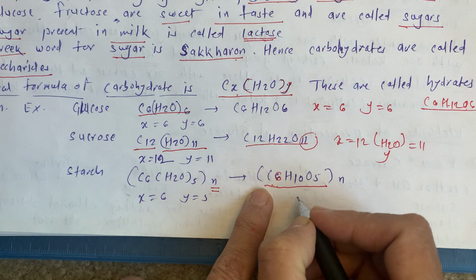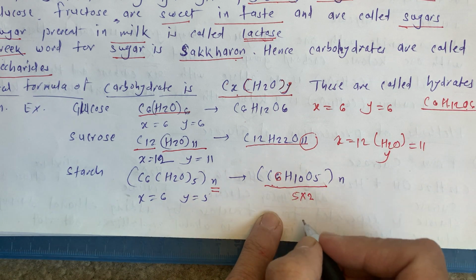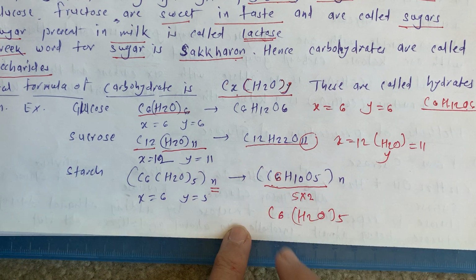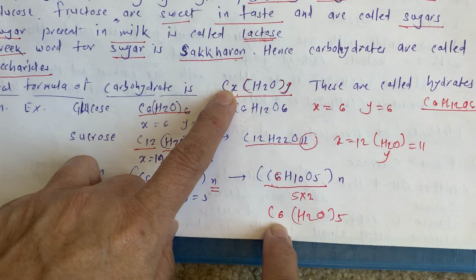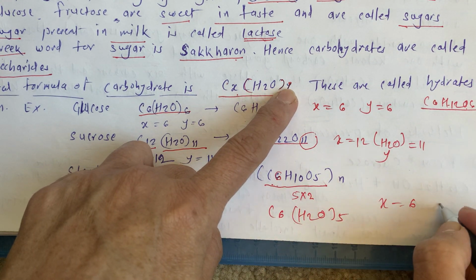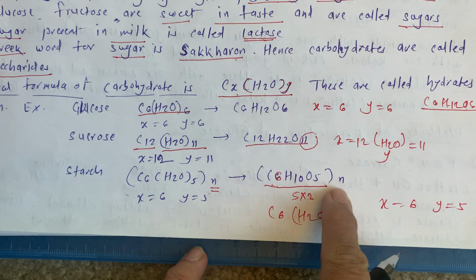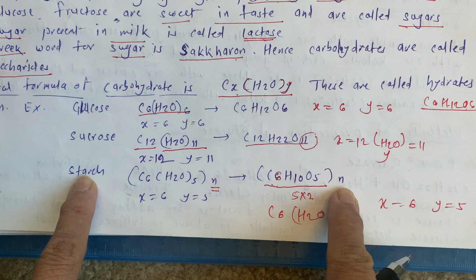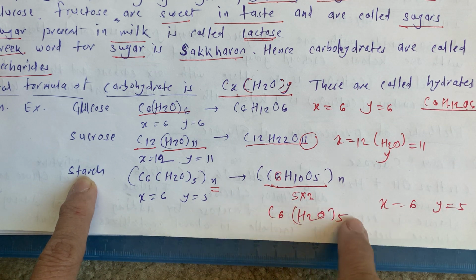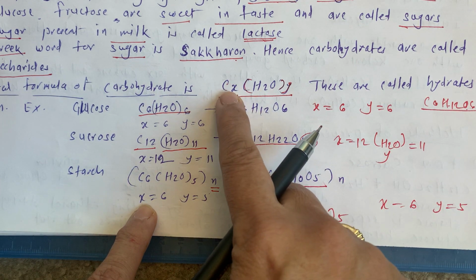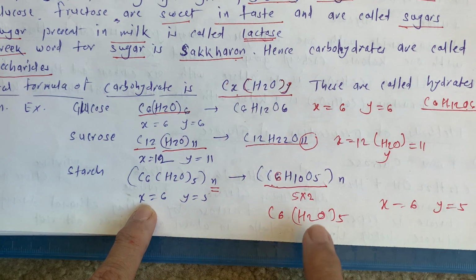So what is this? This is again nothing but 5 into 2, so we can say H2O 5. And see here, according to this formula, X is equal to 6 while Y is equal to 5, but they are a number of units, that's why we are writing here n, connected to each other. Starch is a polymer, and the formula is now C6(H2O)5 in brackets. In general form we can write C, here it is X means 6, and H2O 5.